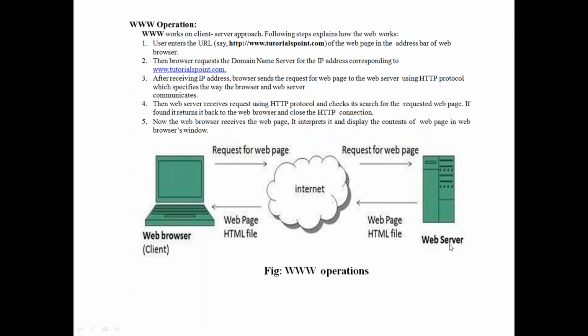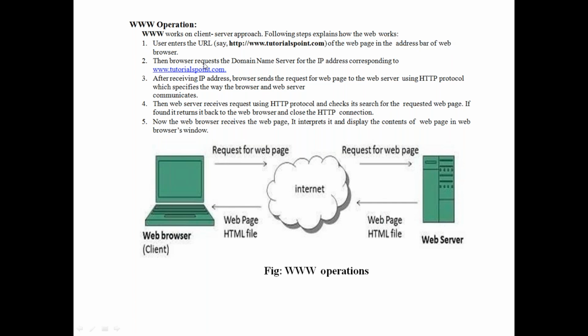How do these two communicate? We'll discuss now. Assume there is one website name, www.tutorialspoint.com. This is one website because I want to learn something from this tutorial. So first we have to copy that URL and paste it in the browser. That is the web client. Then you paste it or search it in the address bar using the web browser.